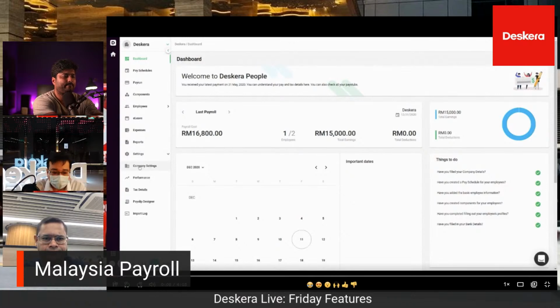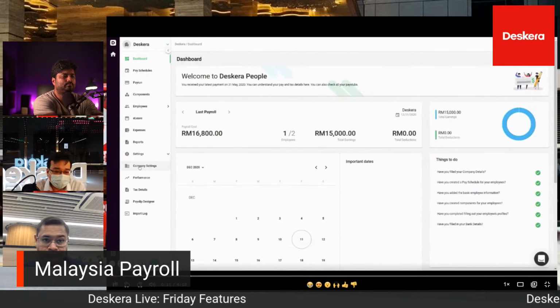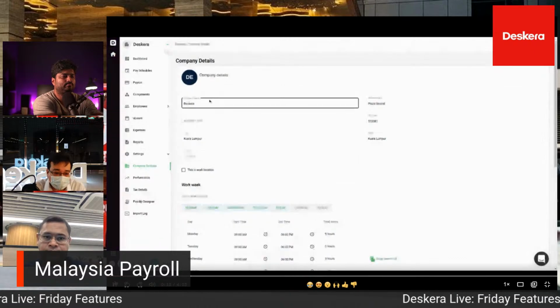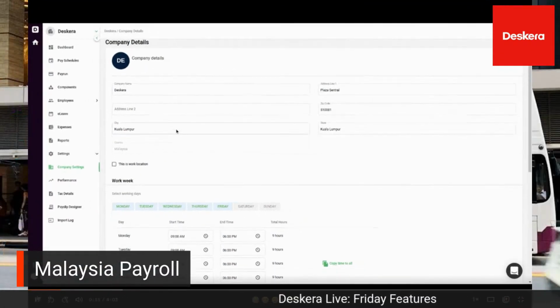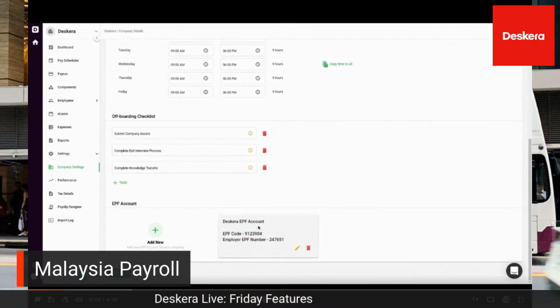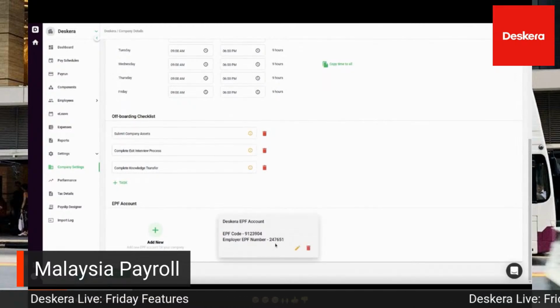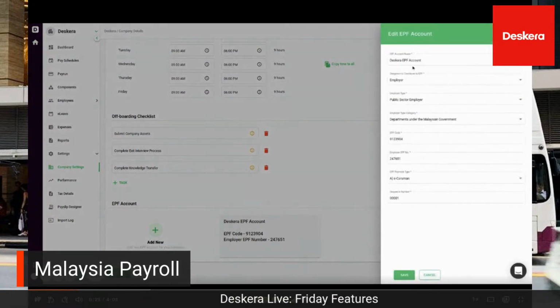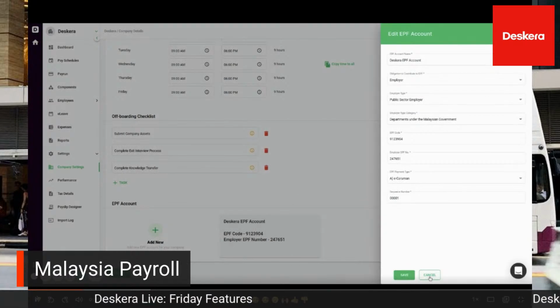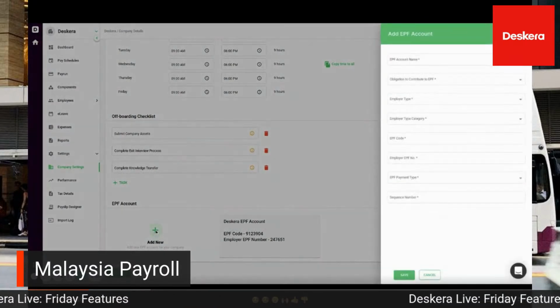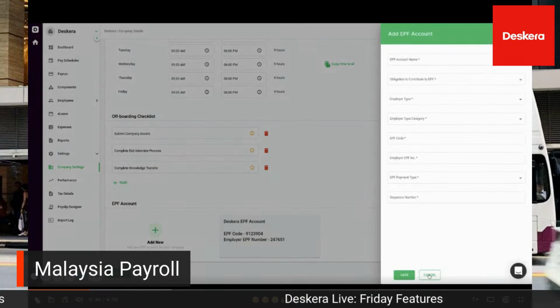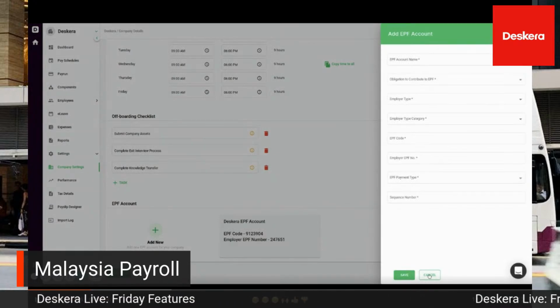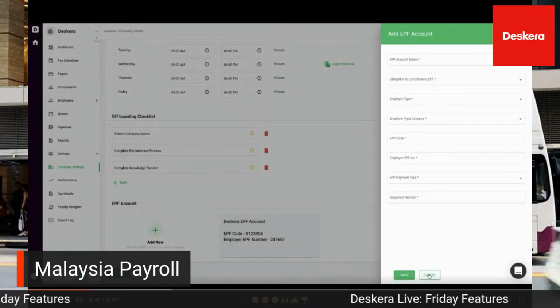Of course, you have to set up your company accordingly based upon Malaysia. After you set it up as Malaysia, you can see here we have the EPF accounting. You have your EPF code, the employer's EPF number, your employer type, your EPF payment type, sequence number, and your obligation to contribute to EPF.